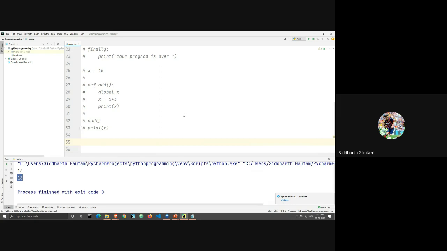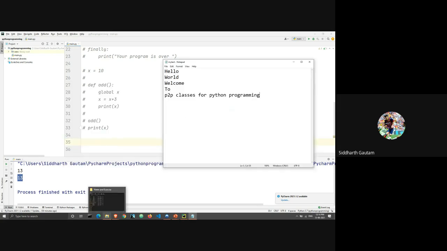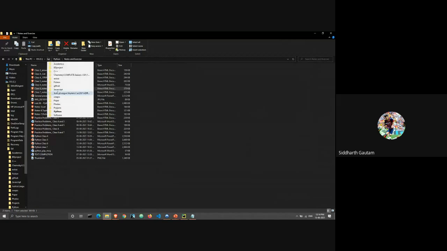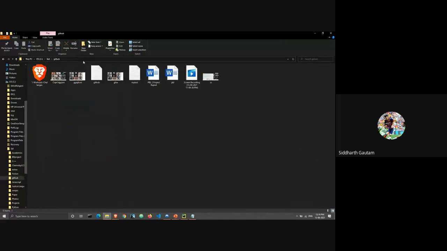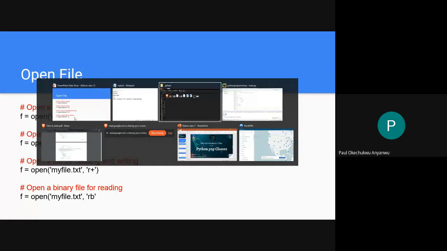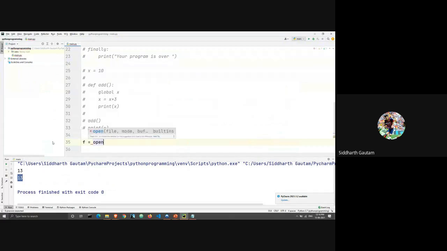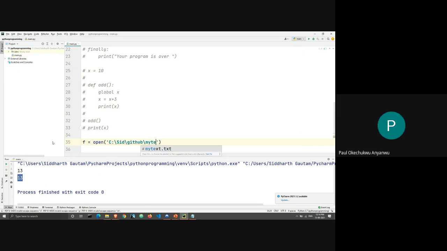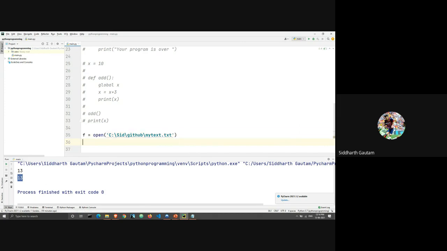Okay, this is our text file. First let's go into our folder. We remember where we saved it: in the GitHub folder, because that was already open. We will take this path, and we already have the name of the file. So first we're going to open the file, and the syntax for that is f = open. Inside the brackets, we enter the path of that file, and here we do my text.txt. This is my file name, and this is the location of my text file.